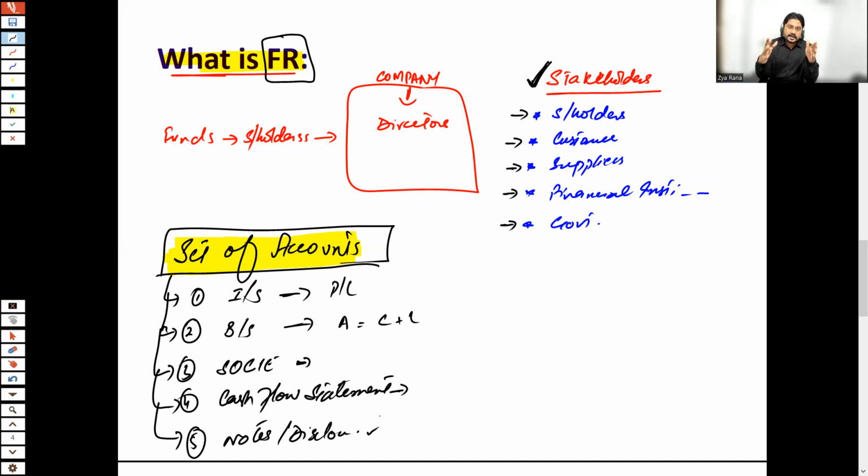So what have we learned on this slide? What are the financial statements? Is it compulsory for a company to prepare them? Yes. A financial statement set of accounts has 5 elements. All of the companies would be preparing all these 5 elements. It's not like a company would be preparing 3 of these set of accounts, or another company would be preparing all 5 elements. No, it's not like that. Each and every company is required to prepare these 5 elements for the set of accounts. And then these 5 elements are checked or followed by the stakeholders to know about the company's performance.